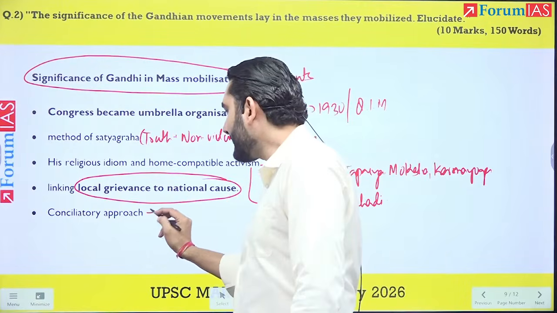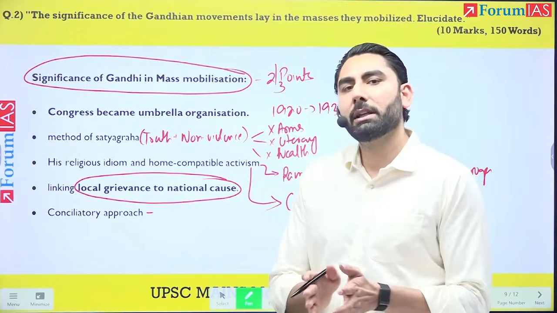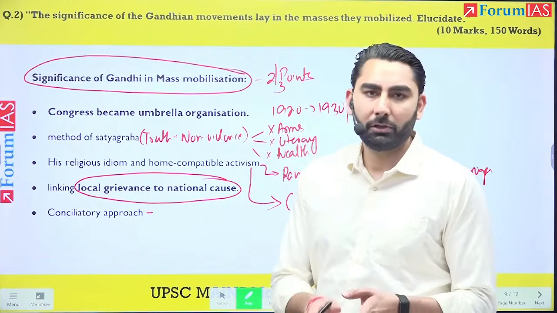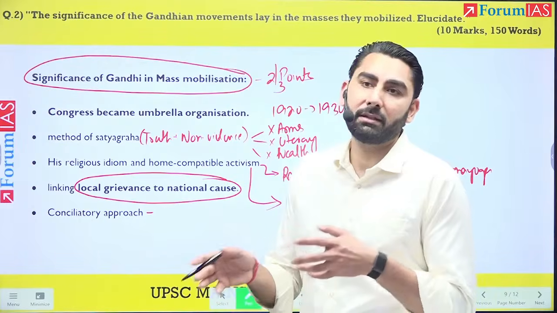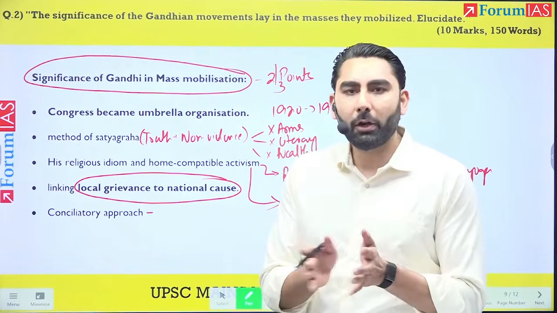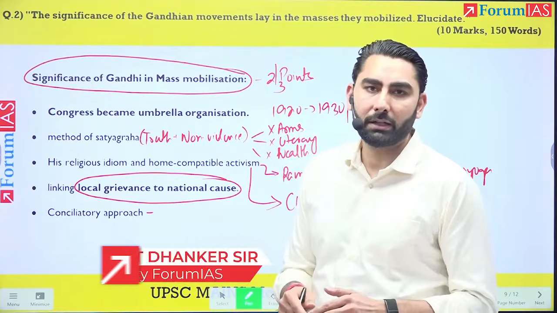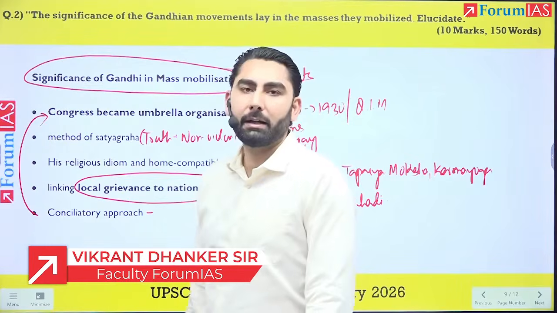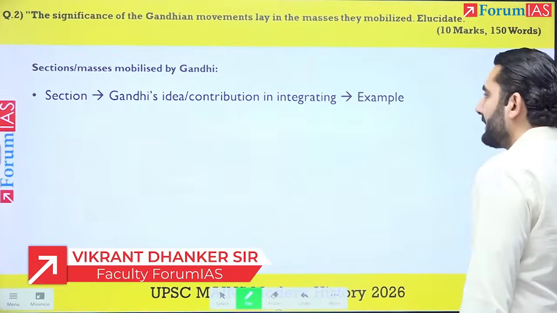Okay. Then his conciliatory approach. Before Gandhiji arrived on the scene, there was fracture in the Indian National Congress in 1907 between the moderates and the extremists. Gandhiji, for instance, in 1923, avoided the division in the Congress between the Swarajists and the non-Swarajists. So it is under him that Congress became an umbrella organization. The participation of the people increased.